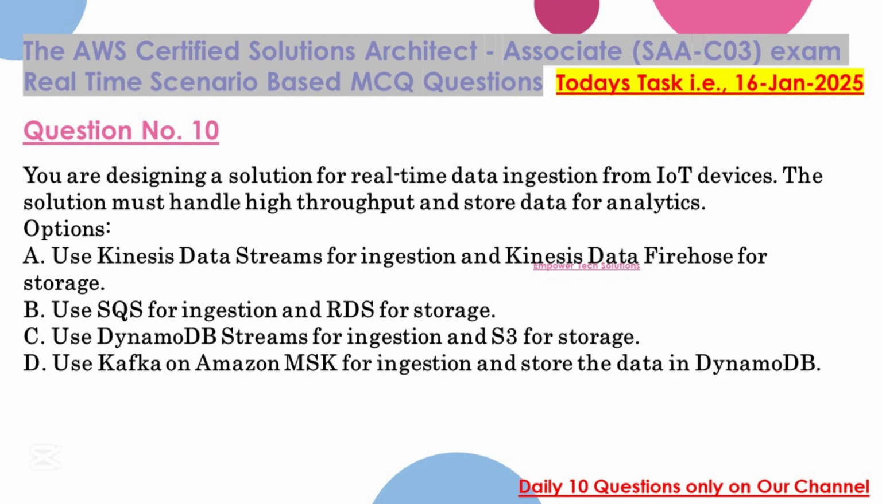You are designing a solution for real-time data ingestion from IoT devices. The solution must handle high throughput and store data for analytics. Options: A. Use Kinesis Data Streams for ingestion and Kinesis Data Firehose for storage. B. Use SQS for ingestion and RDS for storage. C. Use DynamoDB streams for ingestion and S3 for storage. D. Use Kafka on Amazon MSK for ingestion and store the data in DynamoDB.